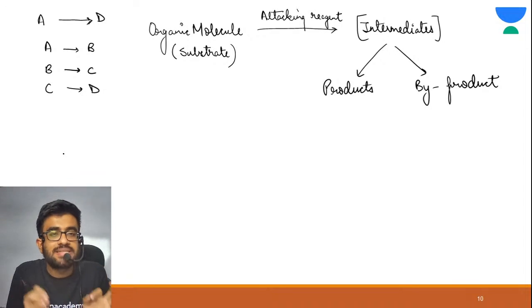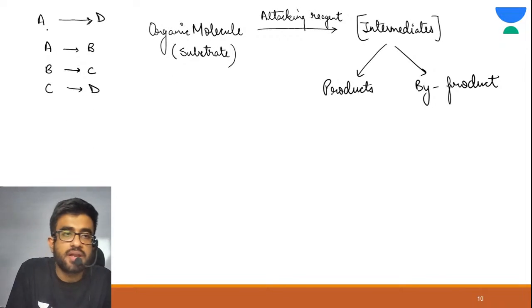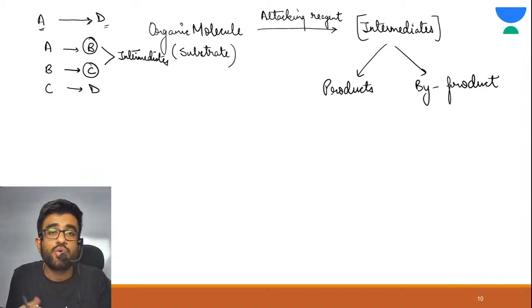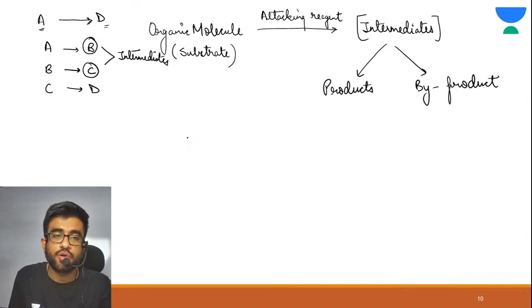If you see only the reactants and products, the reactant is A and the product is D. Then what are B and C? These are known as intermediates, species which are formed during the reaction but are never products. So let me write the definition of intermediates.